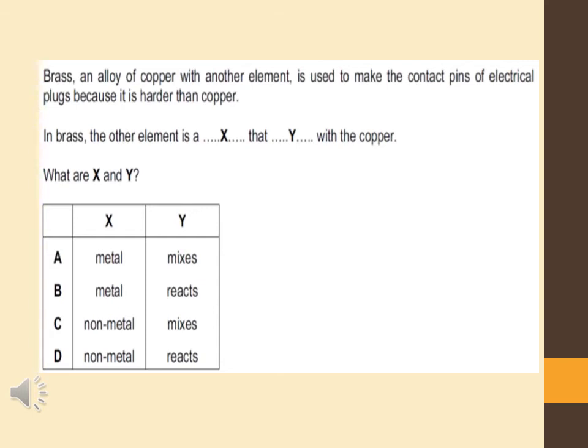Our next answer is A, obviously, because any other element is a metal that mixes with the copper, not a non-metal. So it's a very clear answer. If we know the components of brass, then we can easily answer this question. Obviously, it would be a mixture of copper with other metals.